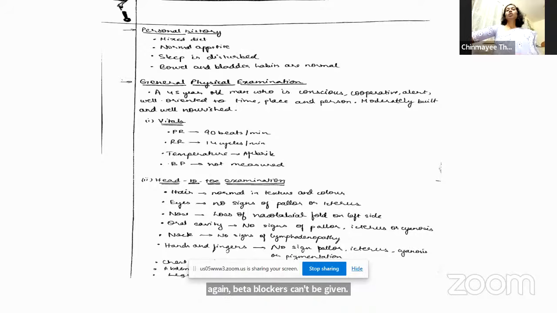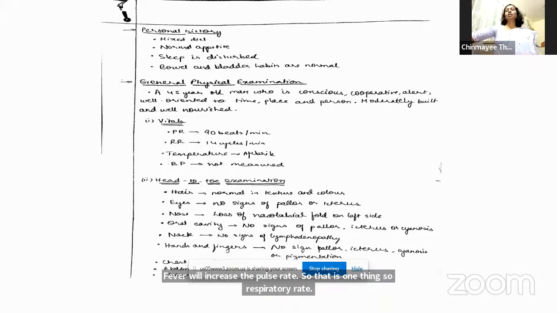Respiratory rate also, for prescribing beta blockers you have to check the respiratory rate if there are any other issues, like cardiac conduction abnormalities. So basically, for giving beta blockers, we need to know about that. Okay, head to toe examination.